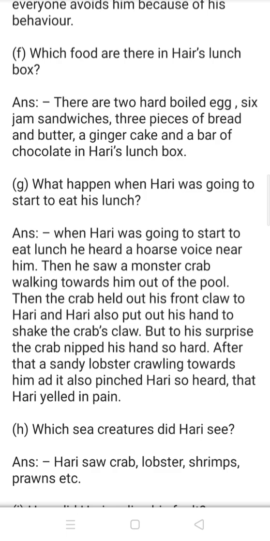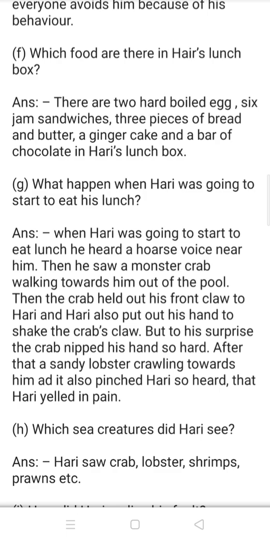Question number G. What happened when Hari was going to start to eat his lunch? When Hari was going to start to eat lunch, he heard a hoarse voice near him. Then he saw a monster crab walking towards him out of the pool.